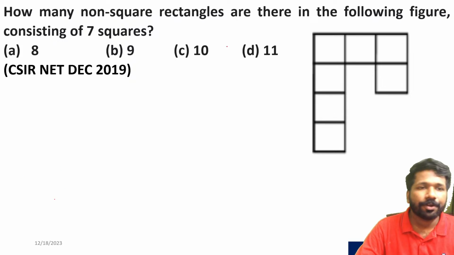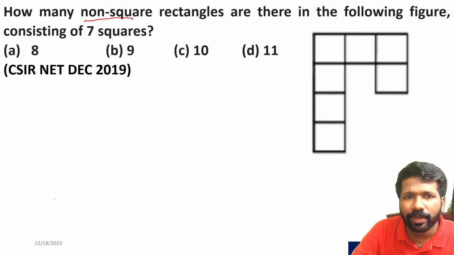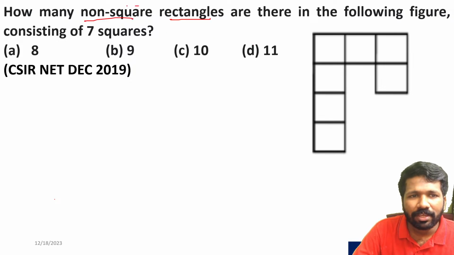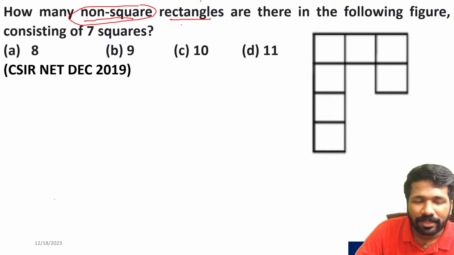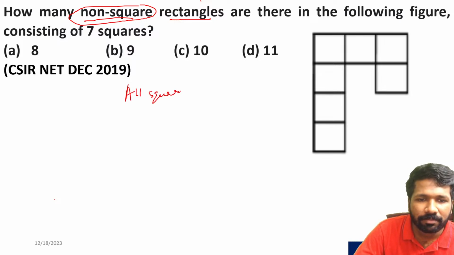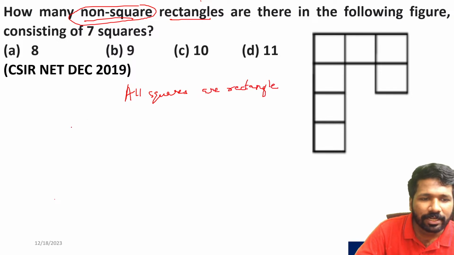Okay, some of you already got an answer. How many non-square rectangles? Why is it mentioned non-square rectangles? Because ideally all squares are rectangles. Some people are confused about these statements. All squares are rectangles because a square is just a special rectangle. What is a rectangle? A rectangle is just a special parallelogram, a parallelogram whose opposite sides are equal. Sorry, all angles are 90 degrees. That is called a rectangle.